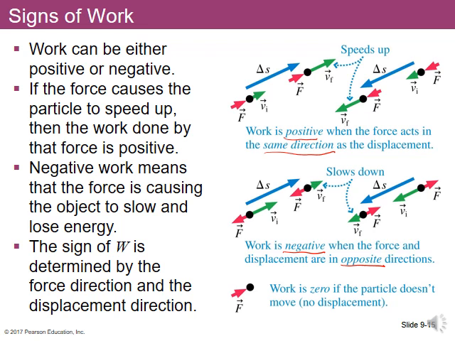When you have positive work, then that force causes the particle to speed up. It increases the total energy, making it go faster. When you have negative work, then you're taking energy out of the system, therefore you're making it slow down, losing energy. You can also have zero.